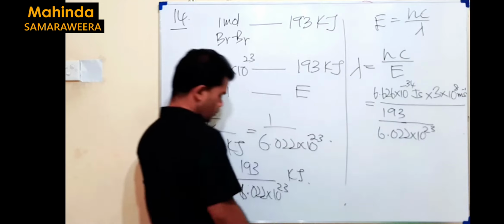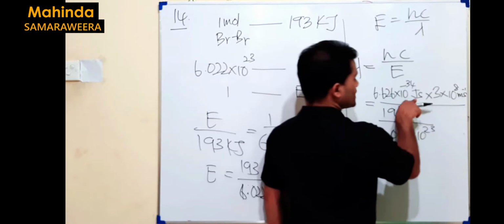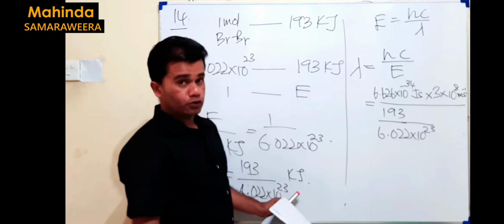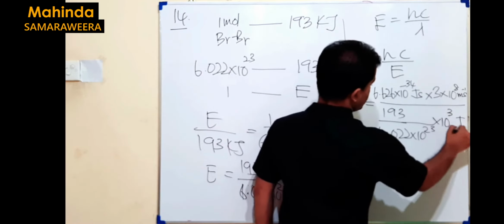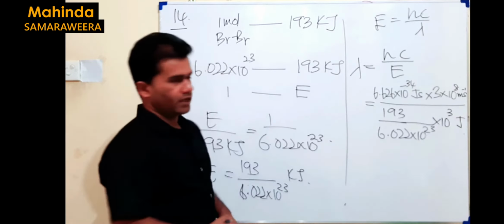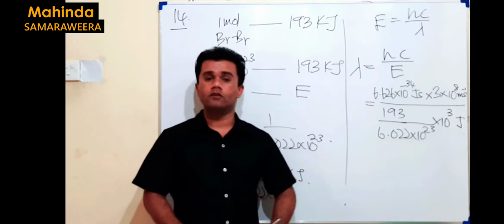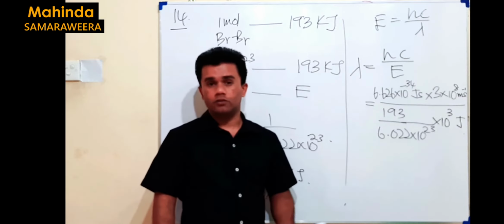But in this case, the unit is kilojoule. Here we substitute the Planck constant in joule seconds. Therefore, you can't keep kilojoule. Then kilo can be replaced by 10 to the power of plus 3. This is another mistake you can make about the units. We have to be very careful in the calculation. That's regarding units.